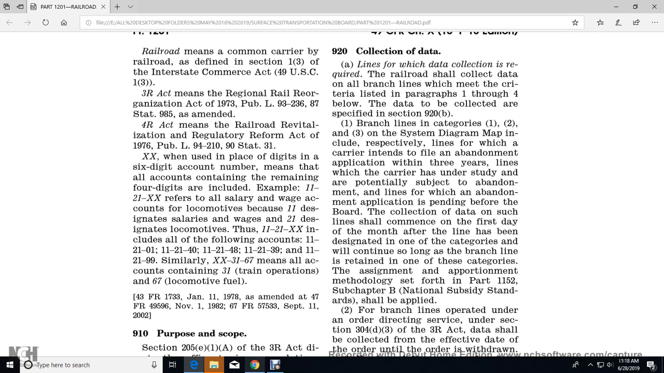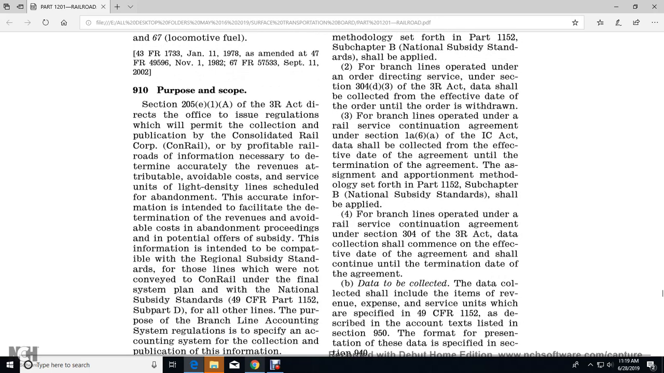Example: 1121 double X refers to all salary and wages accounts for locomotives, because 11 designates salary and wages and 21 designates locomotives. Thus, 1121XX includes all the following accounts: 112101, 40, 48, 39, 99. Similarly, double X 3167 means accounts containing 31 train operations, 67 locomotive fuel.